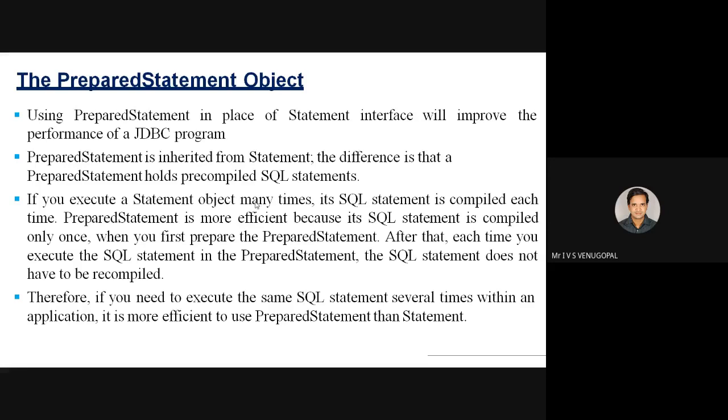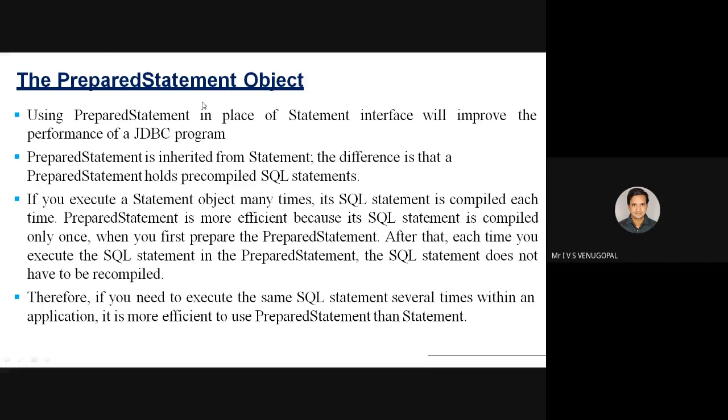Prepared statement is used to execute pre-compiled SQL queries. The name itself indicates the statements are already prepared and ready to be executed by the SQL engine.